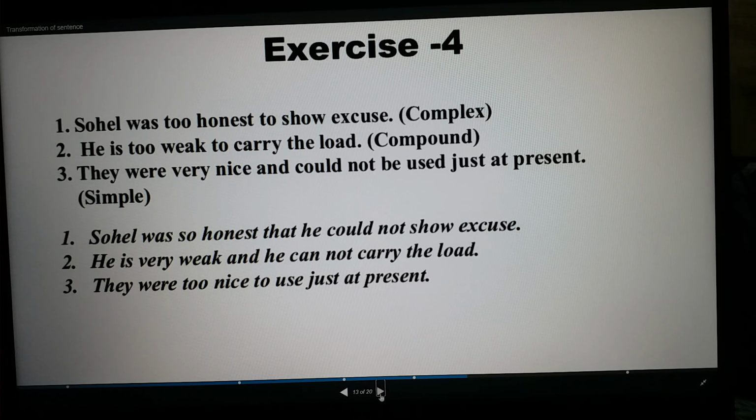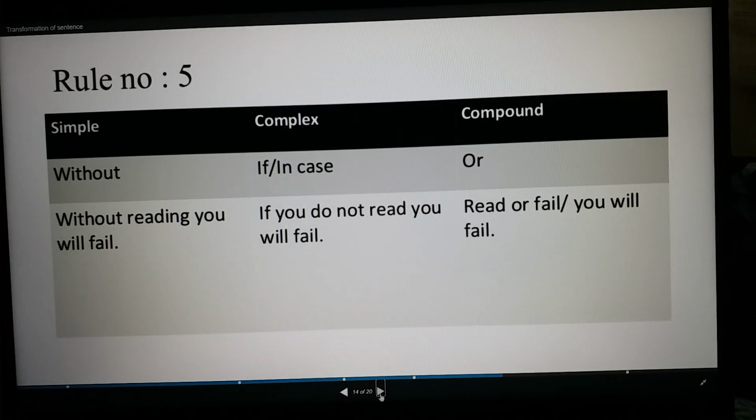So dear students, now we will go to rule 5. This one is my today's final rule. Today I will not discuss anymore. I have discussed 5 rules today. So look at this rule. In any simple sentence, if you see without, that means if any sentence begins with without plus verb ing, how will you make it complex? You need to make it complex by using if or in case, and compound will be by using or.